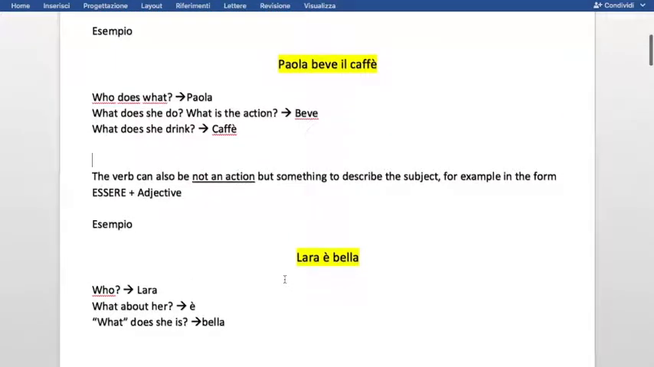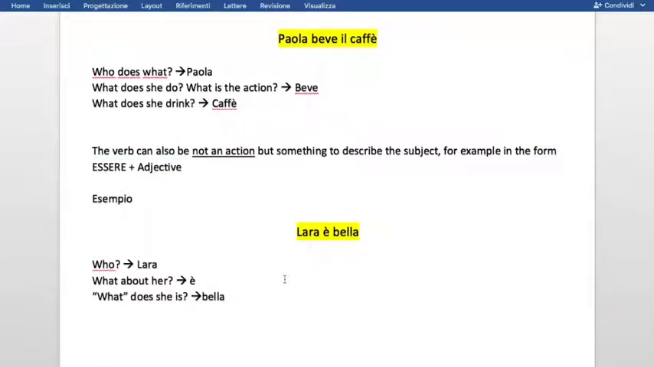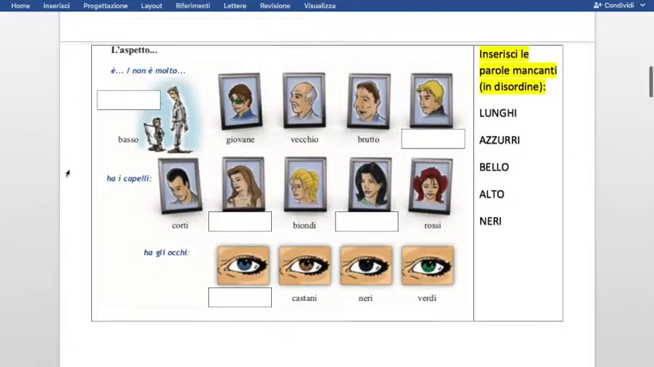Okay, here you have, of course, another example. The verb can also be not an action, but sometimes something to describe the subject. For example, in the form essere plus adjectives. And I repeat, we are going to speak about adjectives soon. Quindi, you have Laura è bella. Laura being always the subject, and è bella being another kind of verb. Let's just say that this can be something related to the subject.